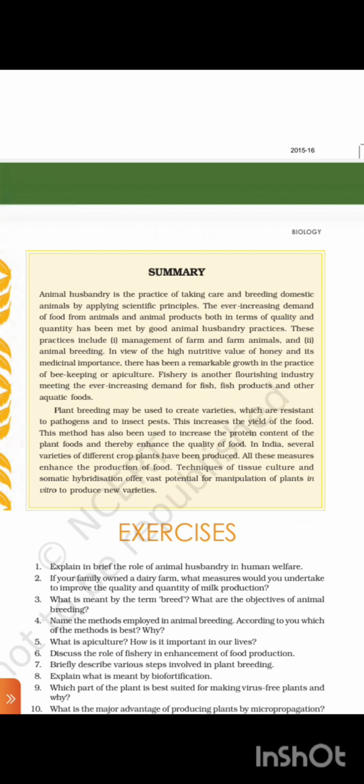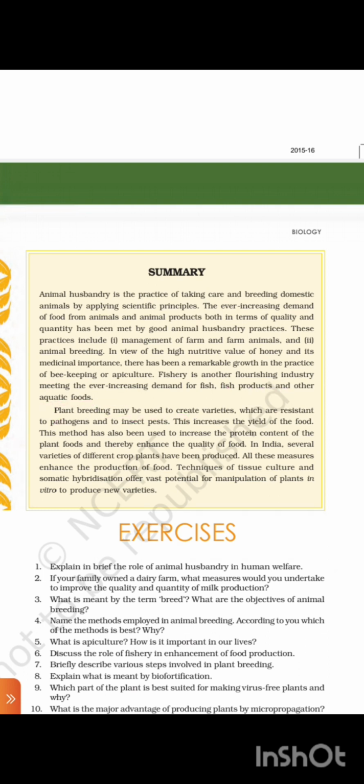In view of the high multi-nutritive value of honey and its medicinal importance, there has been remarkable growth in the practice of beekeeping or apiculture. Fisheries is another flourishing industry meeting the ever-increasing demand for fish products and other aquatic food.